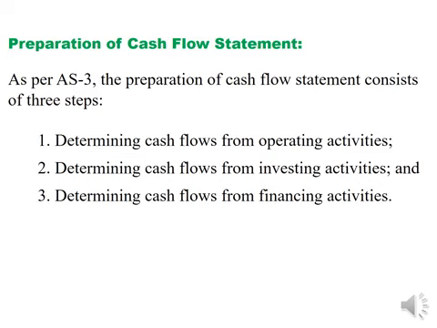Before preparing cash flow statement, we should clearly identify what are all the transactions which come under operating activities, investing activities, and financing activities, and then proceed to solve or prepare cash flow statement.